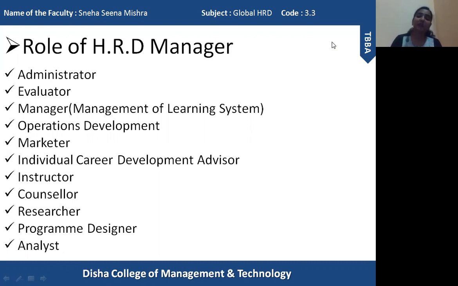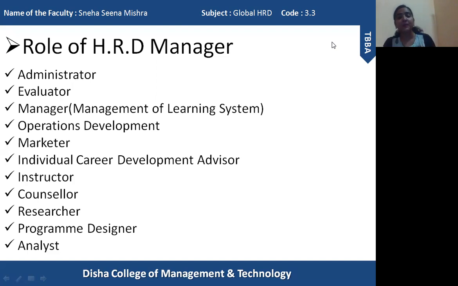Okay, the next one is evaluator. Evaluation basically means understanding the result of the programs and then making necessary changes if the programs do not achieve their target or do not achieve their objective. So here the HRD manager evaluates each and every program created for the HRD purpose. The HRD manager needs to also evaluate the performance of each and every employee who has gone through the HRD program, how well they have performed.